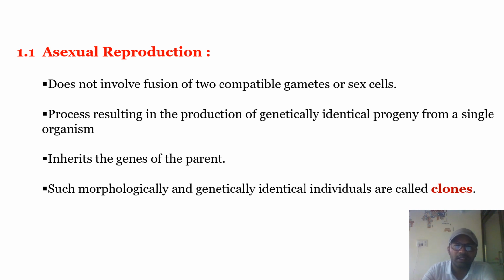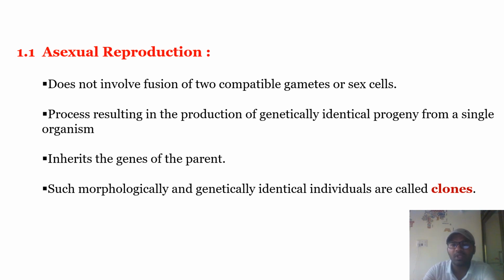As there is involvement of only one parent, the produced progeny is genetically identical with its parent organism.